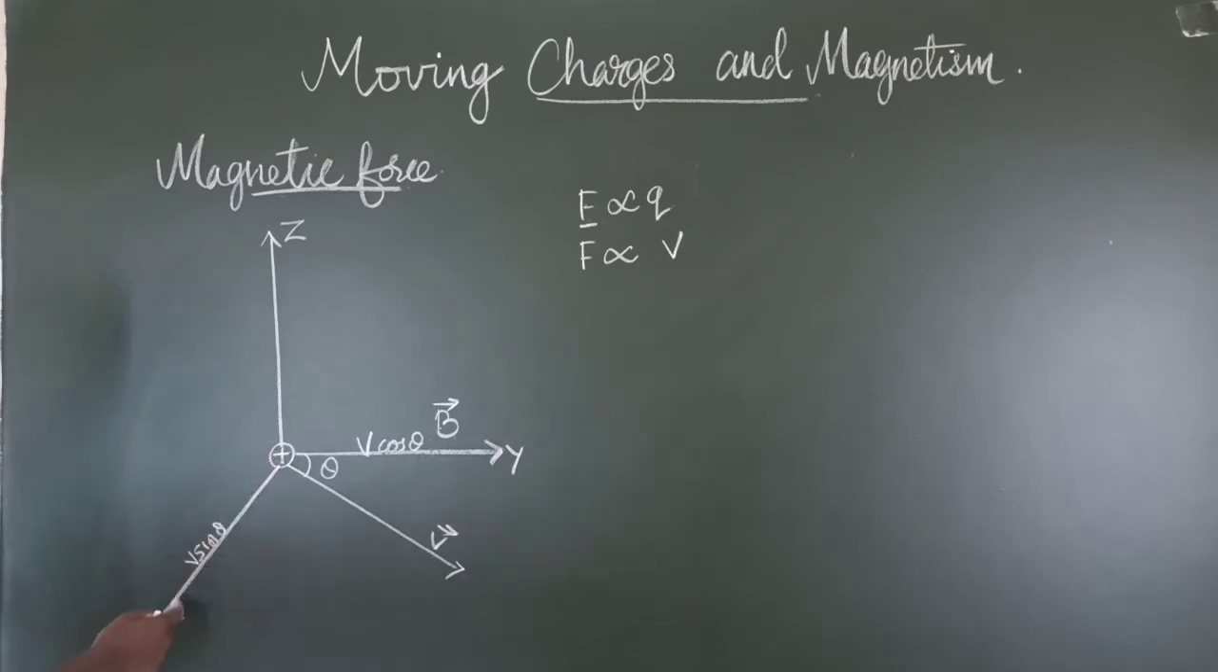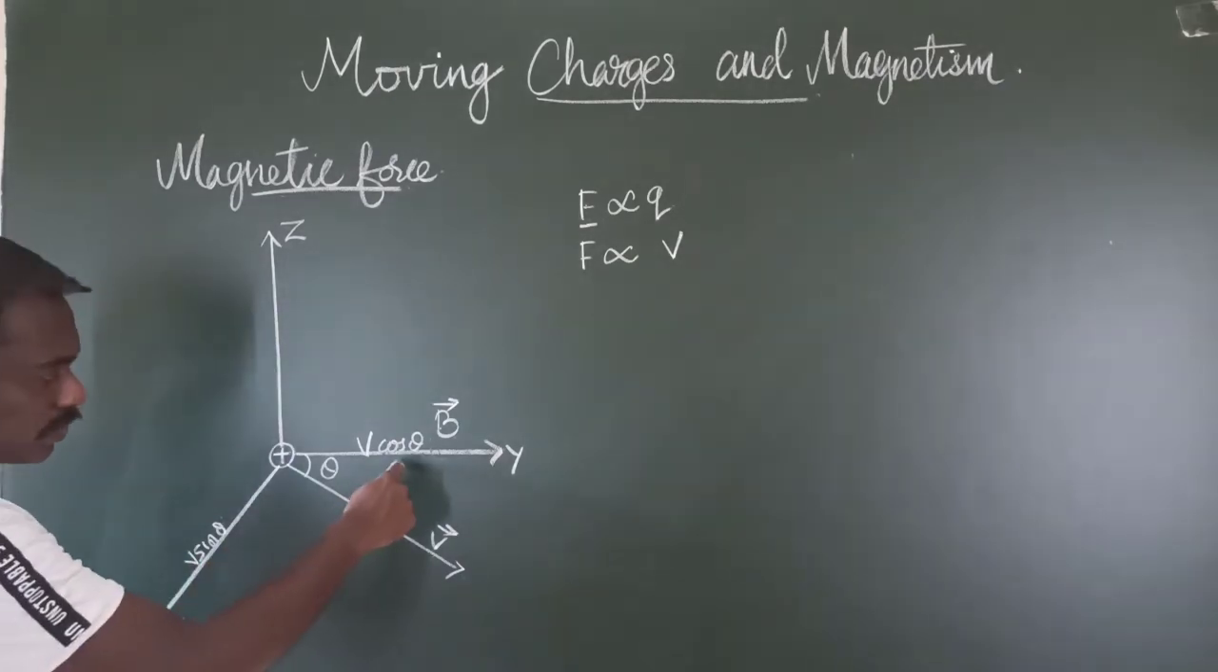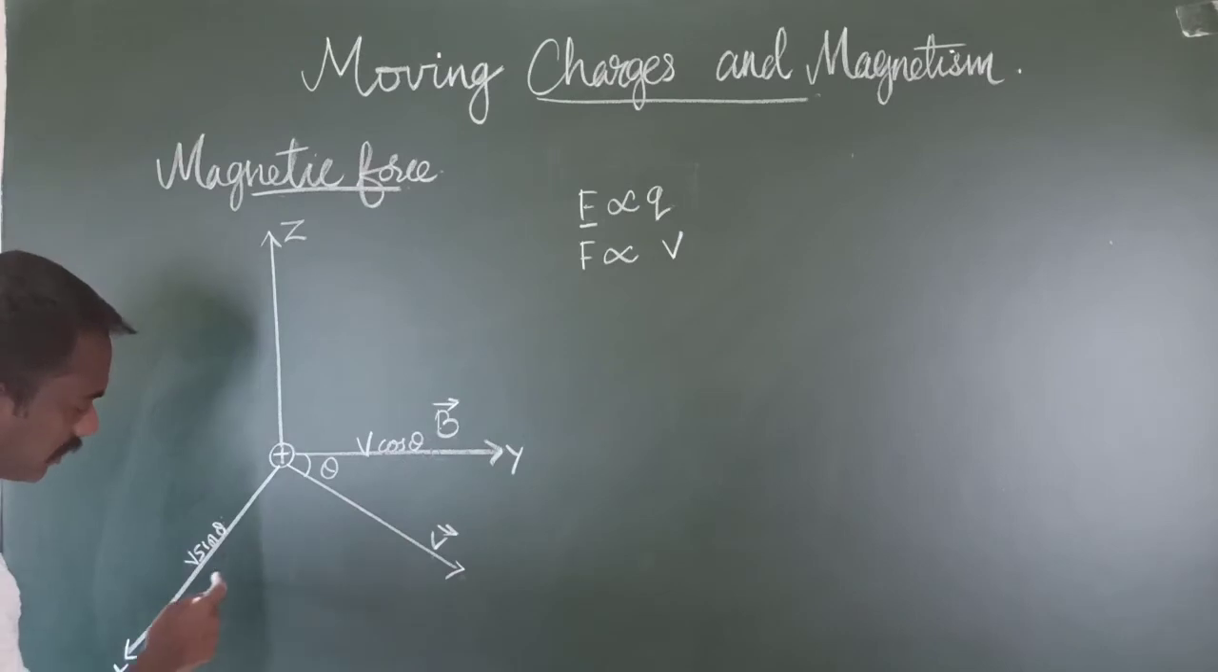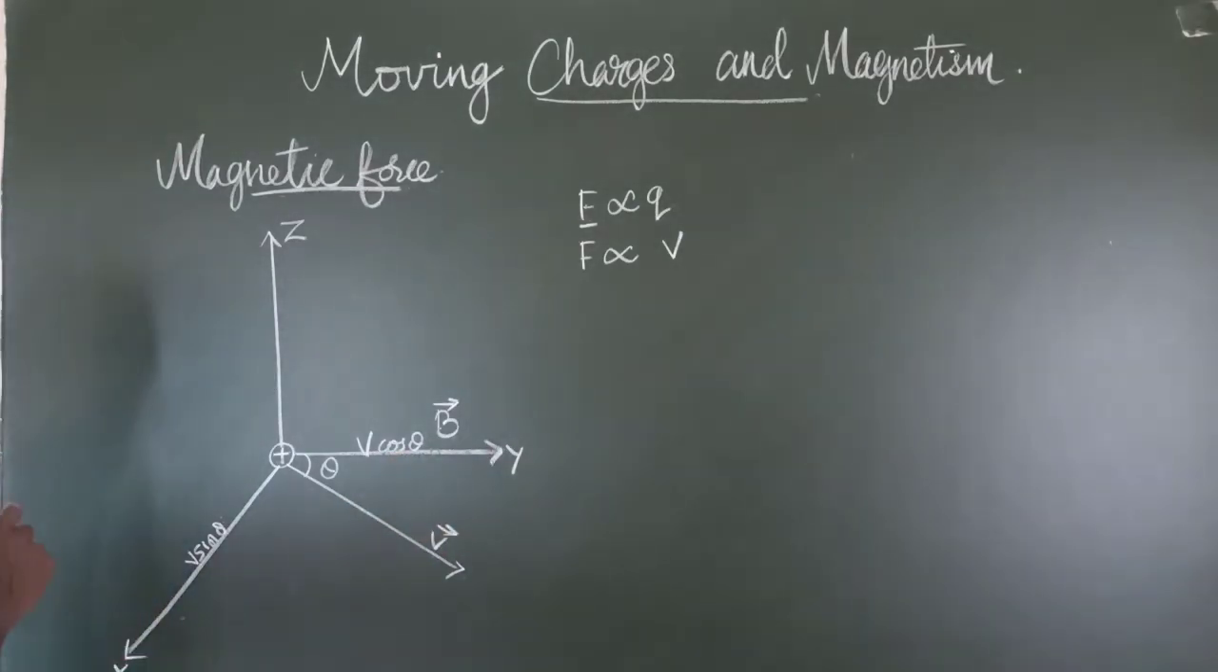Then the perpendicular component, which is V sin theta, is maximum when the velocity component is perpendicular to the direction of the magnetic field. So that means this velocity component, or velocity, is rotating in the xy plane.